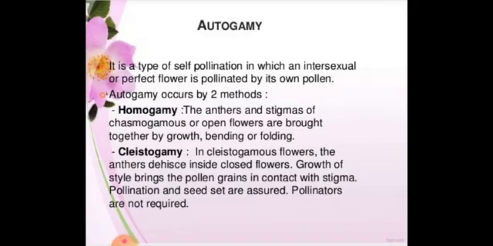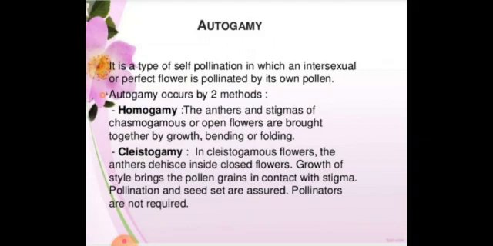Next, we are going to see the types of self-pollination. We have two: one is homogamy and another is cleistogamy. Autogamy is when a perfect flower is pollinated by its own pollen. Homogamy, we will see first. The anther and the stigma of an open flower are brought together by growth, bending or folding.